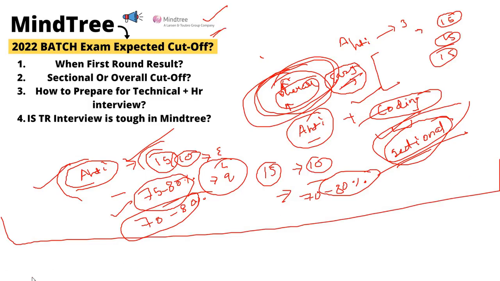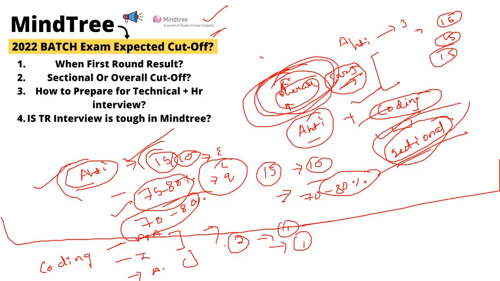If I talk about the coding section, there are 3 sections: DS algo, implementation and advanced algo. You have to choose 2 of the sections from them. If you choose DS algo and implementation, you have to solve one question in each.